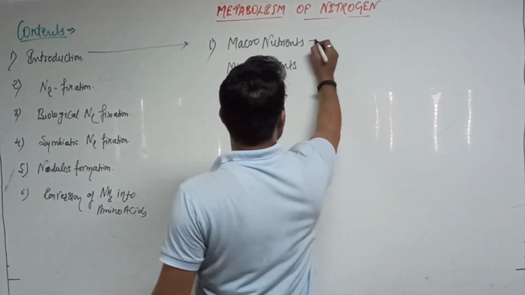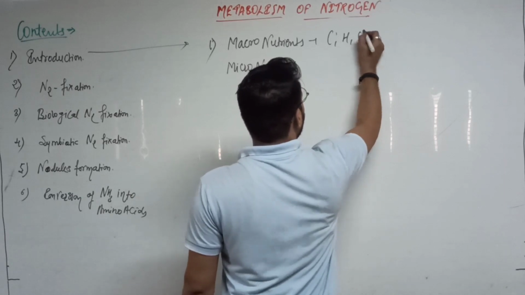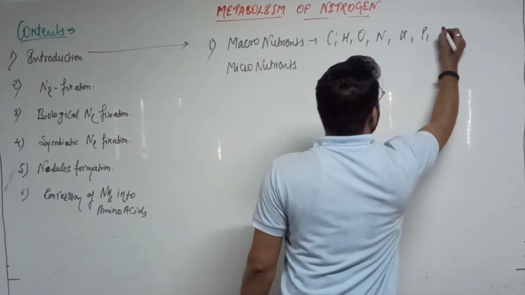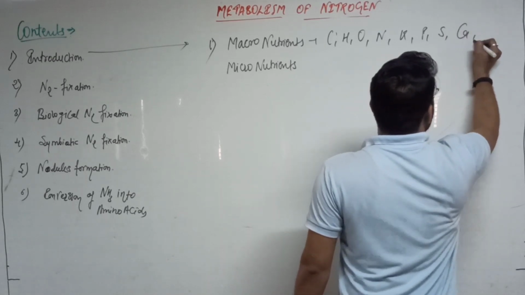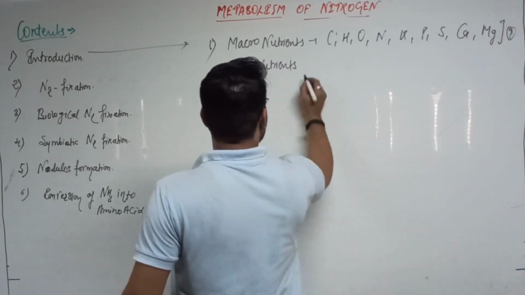What are the macronutrients? Carbon, hydrogen, oxygen, nitrogen, potassium, phosphorus, sulfur, calcium, and magnesium. These are the 9 macronutrients.